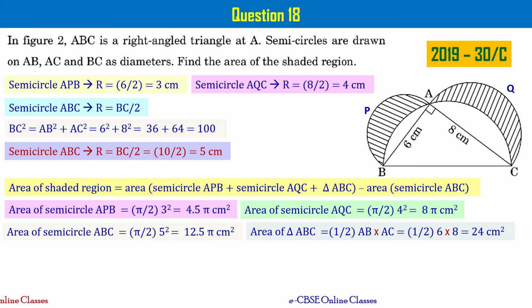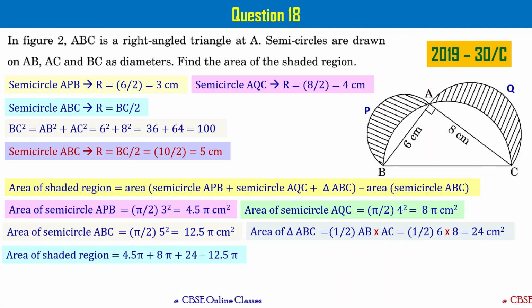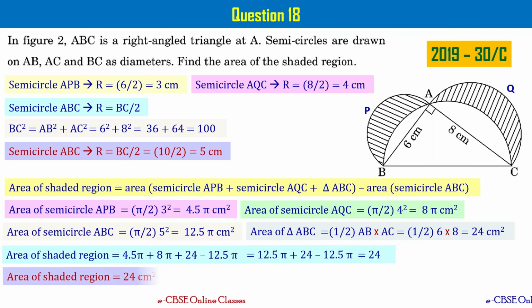Now let's substitute all these four values into the formula we have written. The area of the shaded region can now be written as 4.5 pi plus 8 pi plus 24 minus 12.5 pi, right? When you simplify it, you get the answer as 24. It means the area of the shaded region is equal to 24 centimeter square. This is what we are asked to find.